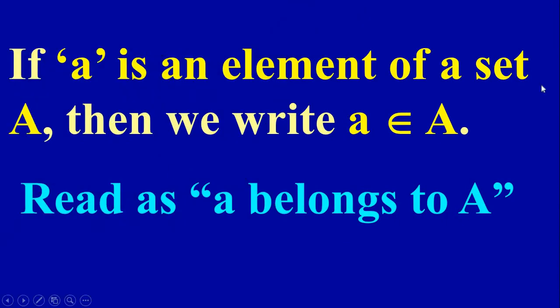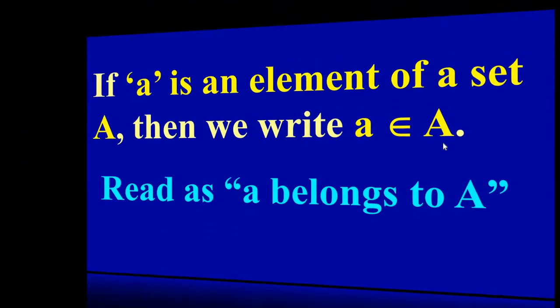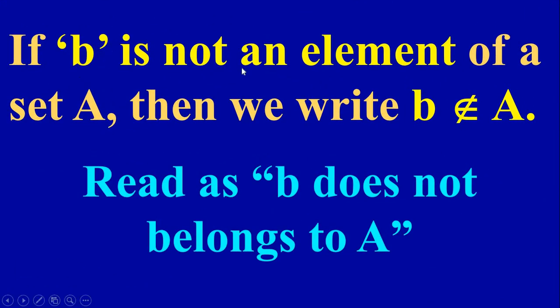If a is an element of a set A, then we write a belongs to A. This is the symbol for belongs to. We read this as a belongs to A. That is, if a is an element of a set A, then we write like this: a belongs to A. If b is not an element of a set A, then we write b does not belong to A. So it is the belongs-to symbol with one cut, which means does not belong to. It is read as b does not belong to A.